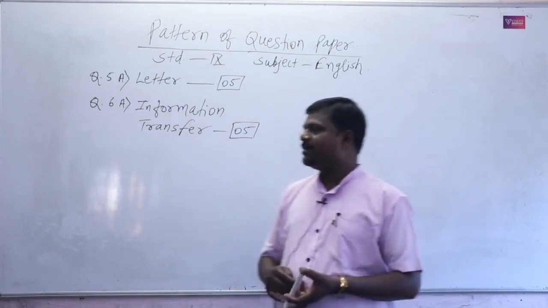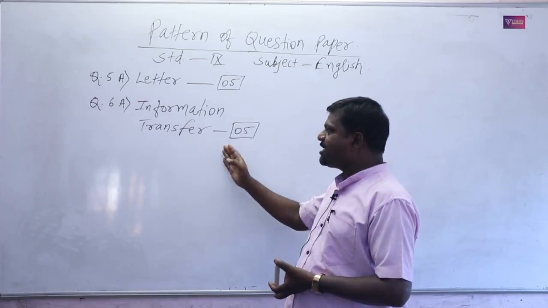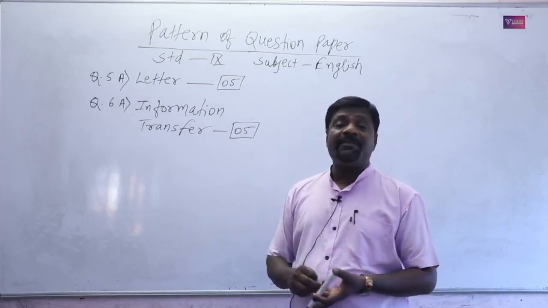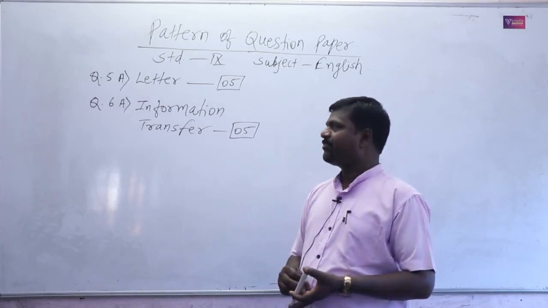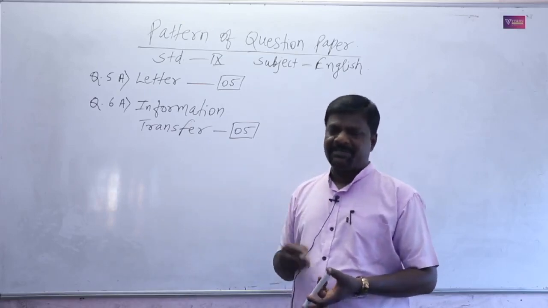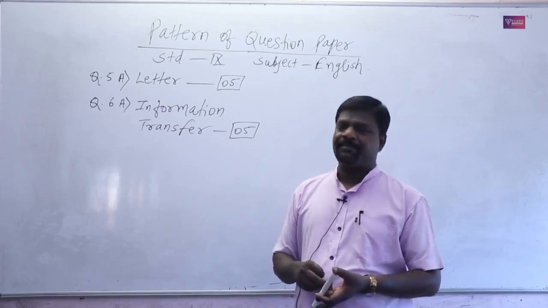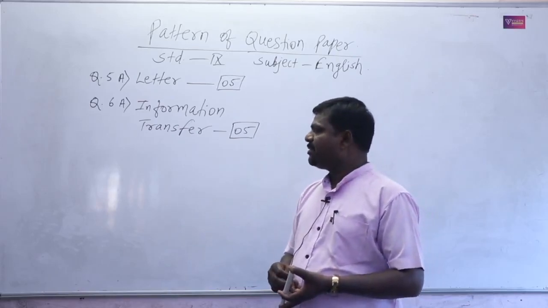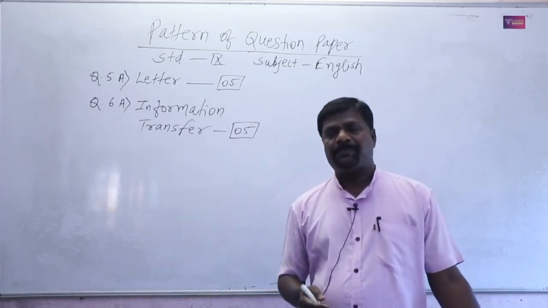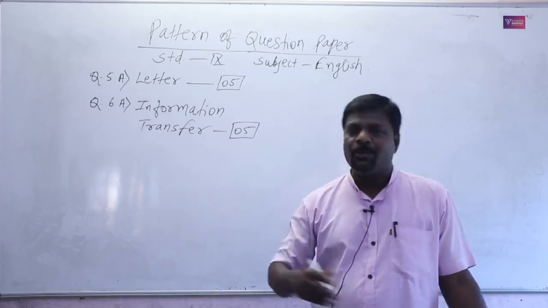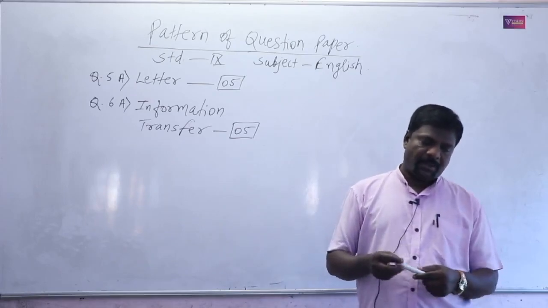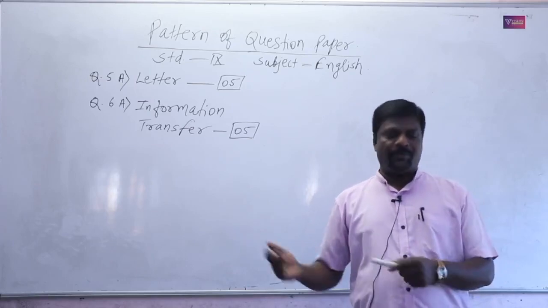It means in the information transfer question, it is A1 and A2 option for us. And you are very familiar with this question because you have already solved it in 8th standard. And in 9th standard, they will give us 2 questions as options. First one is non-verbal to verbal, and second one is verbal to non-verbal.